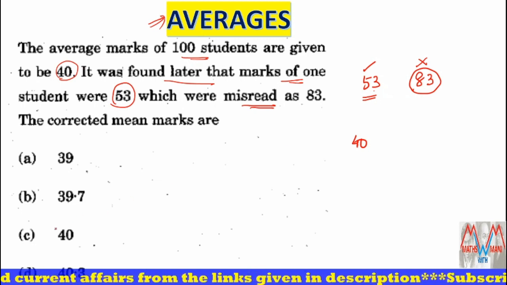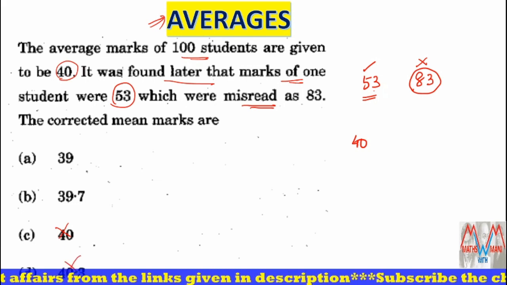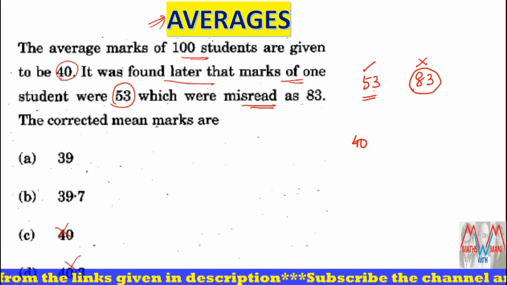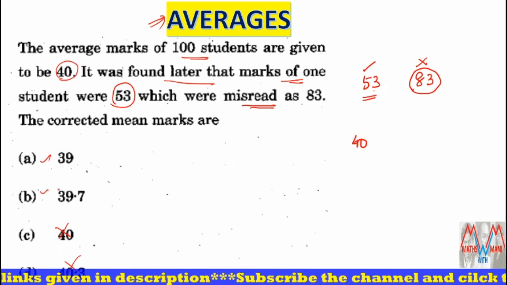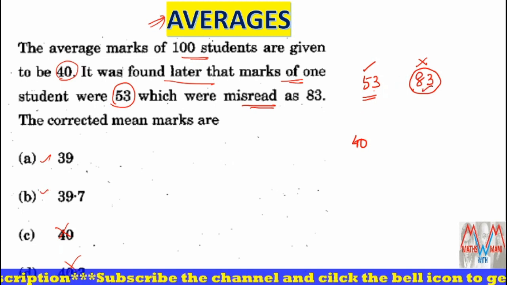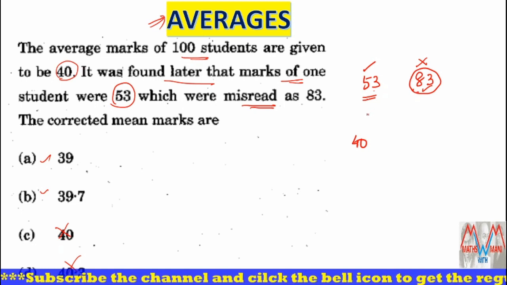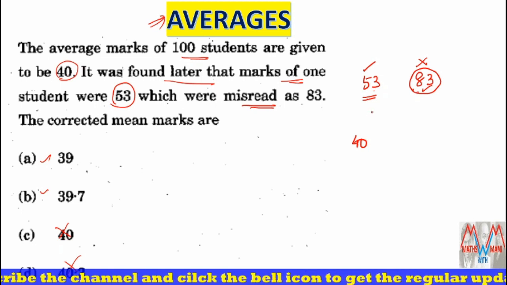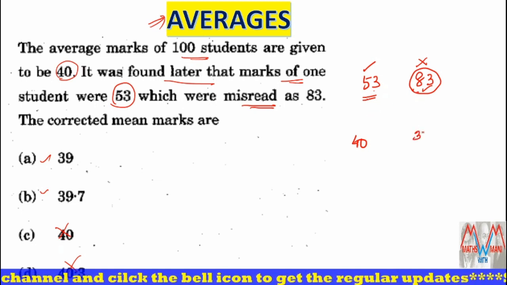So option C and option D are eliminated. Now we have only two options, A and B. If I replace 83 with 53, the reduction is 30.